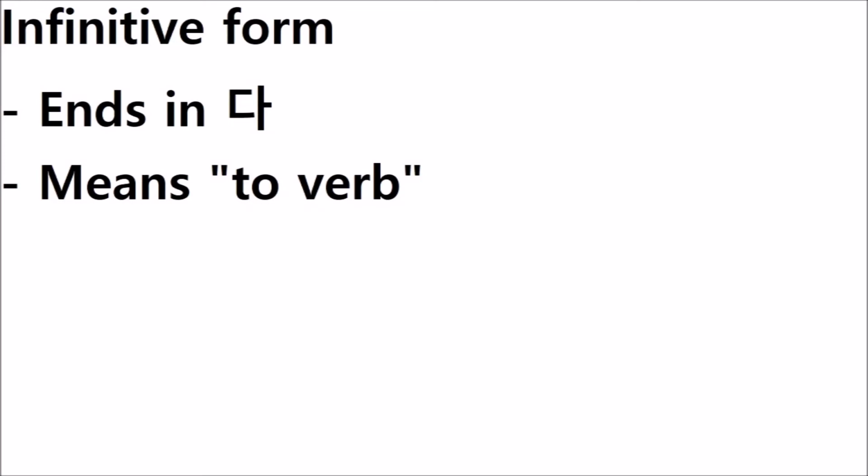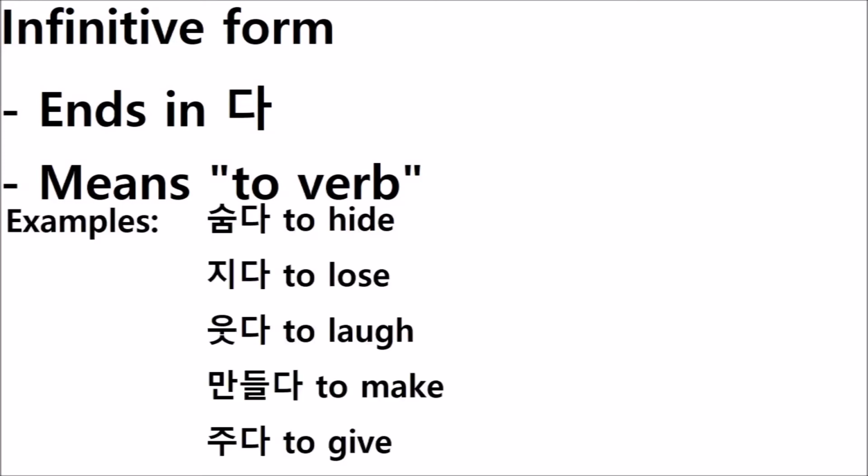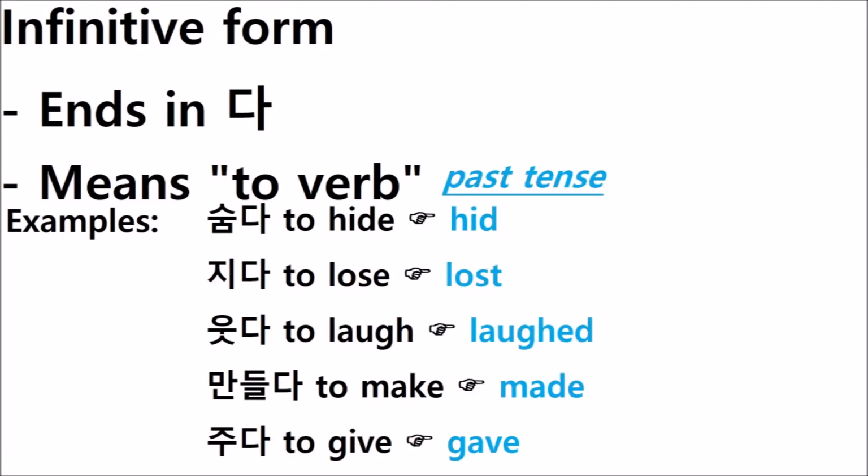What is an infinitive? It's the form of the verb that ends in da and translates into to verb. For example, to hide, to lose, to laugh, to make, to give, etc. And we will make it into the past tense. So they will become hid, lost, laughed, made, gave, etc. Those examples I chose really highlight how inconsistent English conjugation is, but don't worry, Korean is much more consistent.